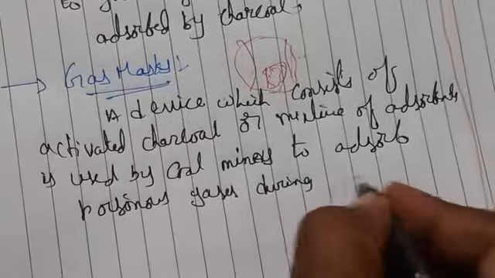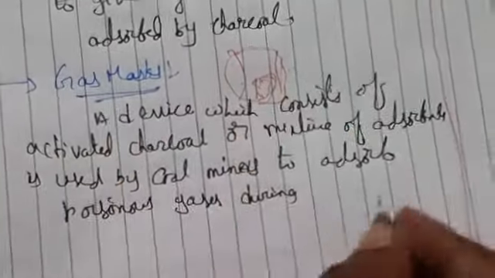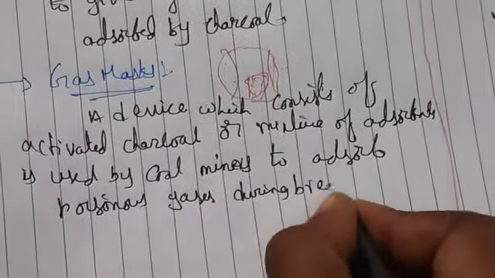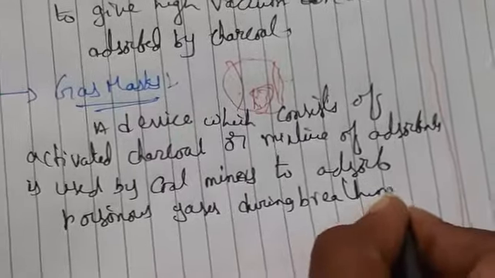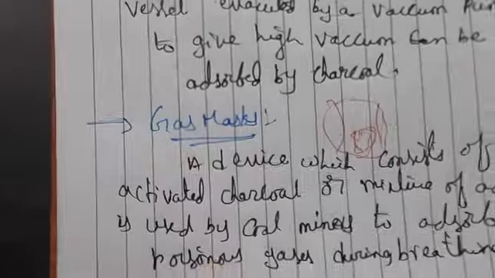This will protect through the gas mask. Inside this mask we have some mixture of chemicals, which can protect our breathing from the poisonous gases. That is what we call gas masks. So that is this application.